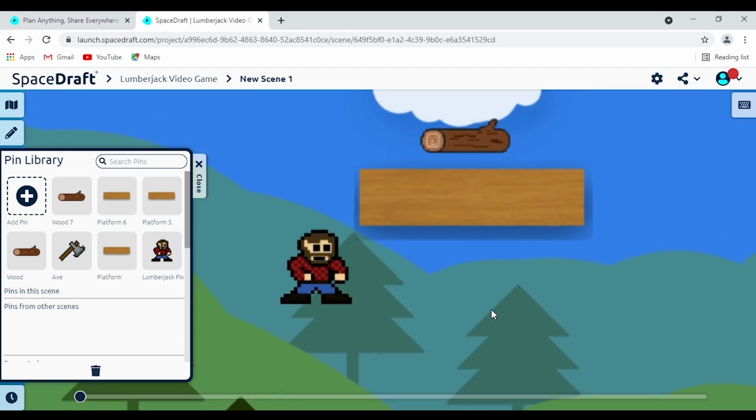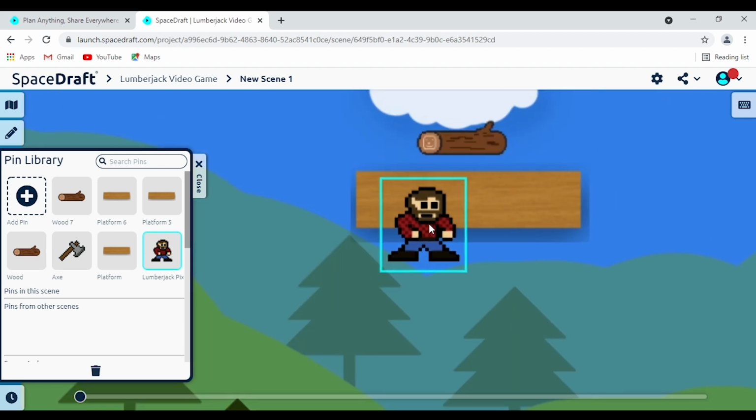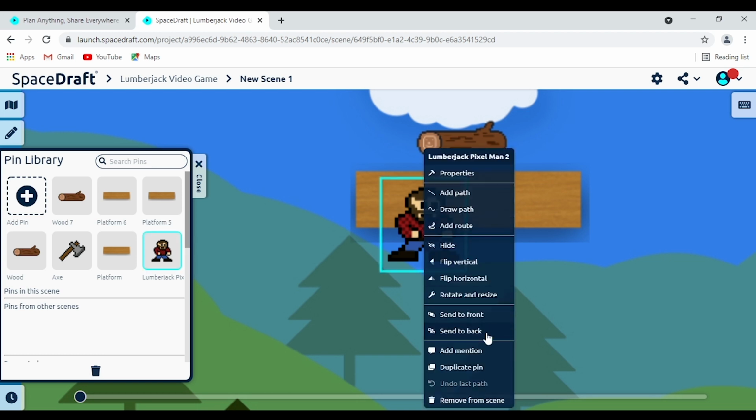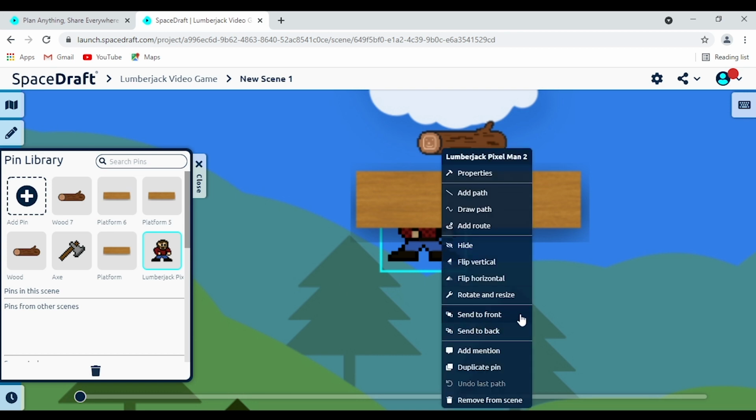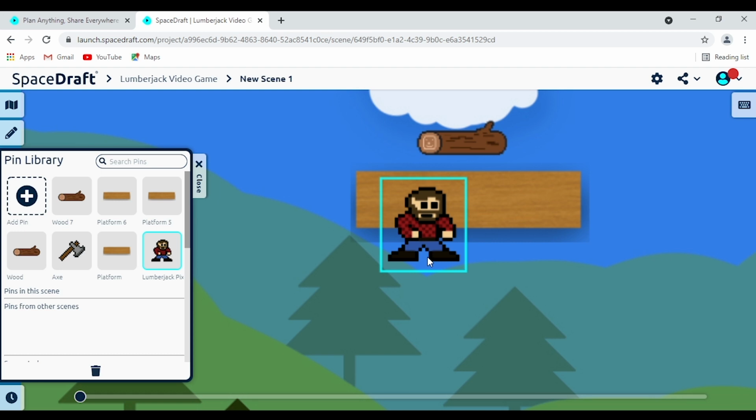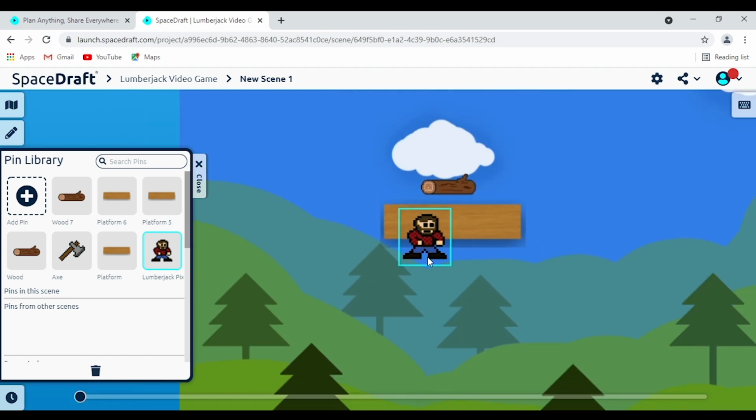Or just move our lumberjack friend over here. So right now he's over the top of this platform. Maybe we want to change that though. So let's right click and let's say send to back. So now he's behind that. Or if we want him back to the front, we press send to front. So it's a really good way if you're placing pins and you want one to be on the top or underneath. Great tool exactly for that. So there you go. That's one thing you can do with pins.